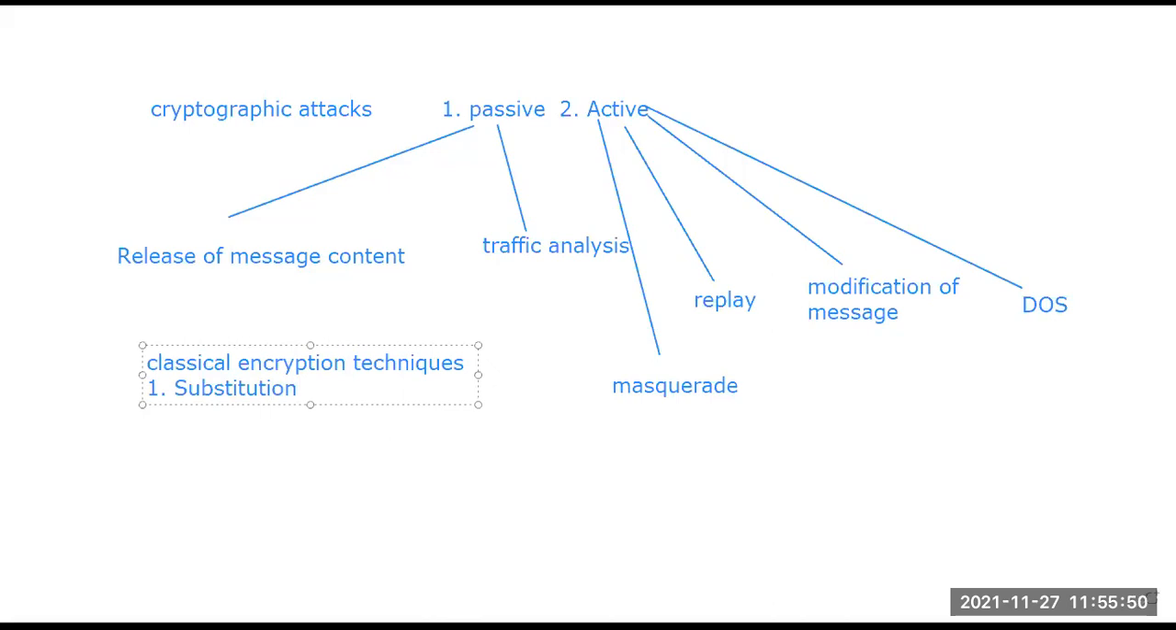In substitution, there are some patterns: the replacing of a plain text bit pattern with some cipher text bit pattern. What is cipher text? What is plain text? We all know that. Plain text is the actual message, and ciphertext is the message after encoding, after it has been jumbled.